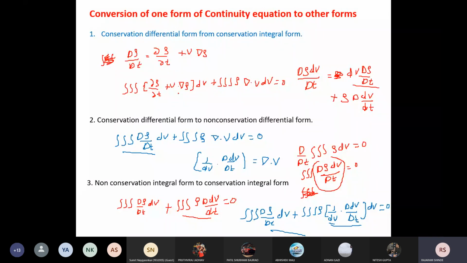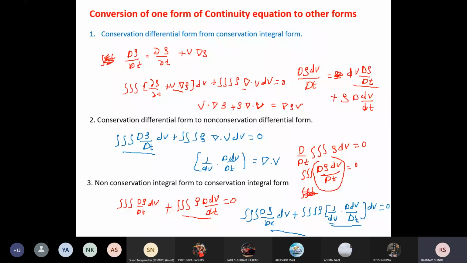This term, v dot del rho plus rho del dot v, is equal to del dot rho v.